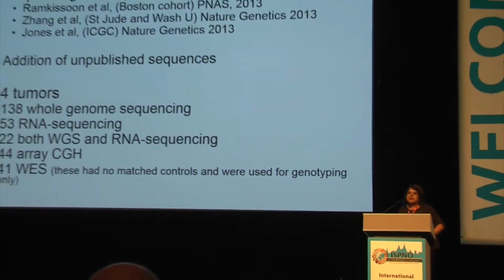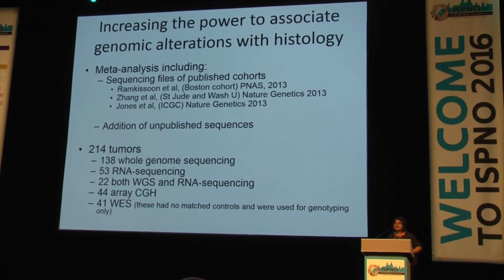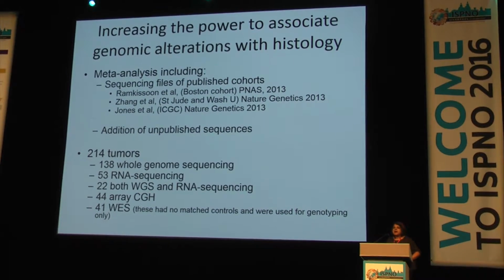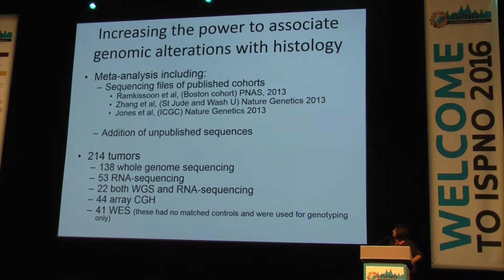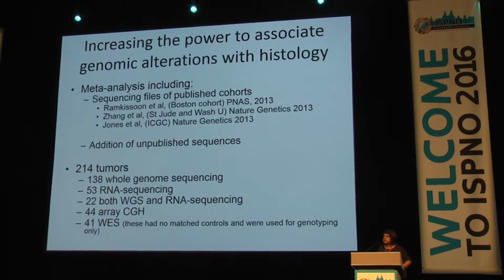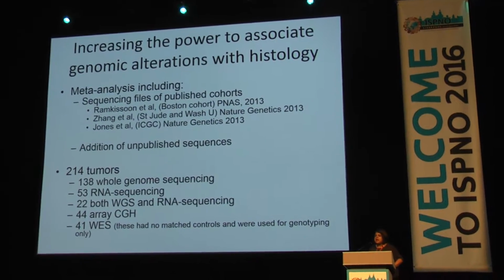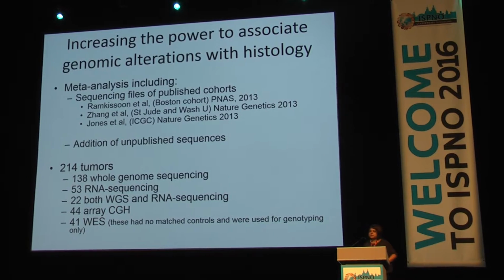So to address this, we performed a meta-analysis where we downloaded all of the previously published sequencing data, all of which David described this morning, and added our own unpublished sequences to it. And what we ended up with was a cohort of more than 200 tumors, of which more than 150 underwent whole genome sequencing. A number of them also had matching transcriptional profiling.